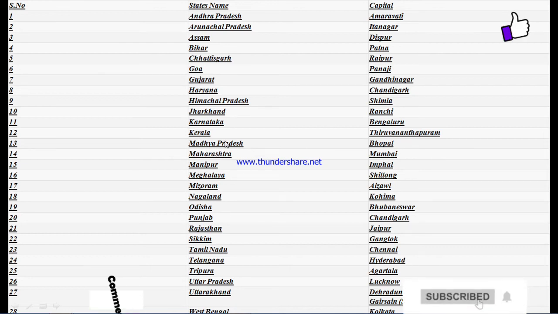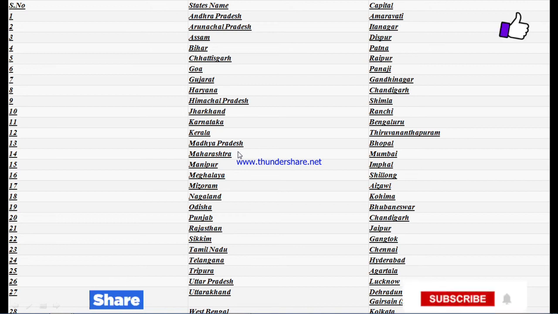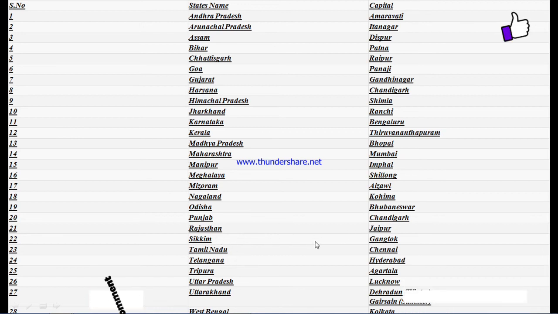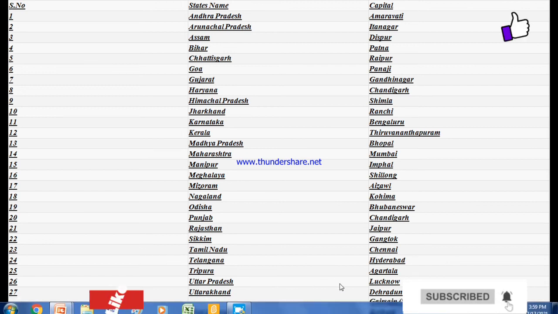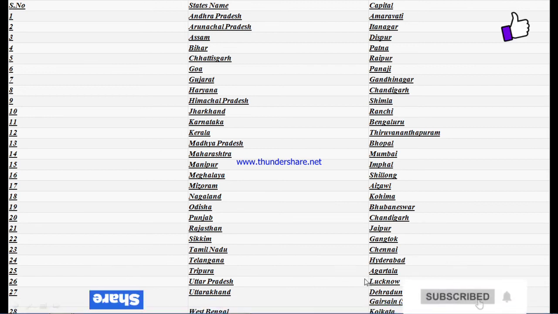Karnataka, Bengaluru. Kerala, Thiruvananthapuram. Madhya Pradesh, Bhopal. Maharashtra, Mumbai. Manipur, Imphal. Meghalaya, Shillong. Mizoram, Aizawl. Nagaland, Kohima. Odisha, Bhubaneswar. Punjab, Chandigarh. Rajasthan, Jaipur. Sikkim, Gangtok. Tamil Nadu, Chennai. Telangana, Hyderabad. Tripura, Agartala. Uttar Pradesh, Lucknow. Uttarakhand, Dehradun. West Bengal, Kolkata.